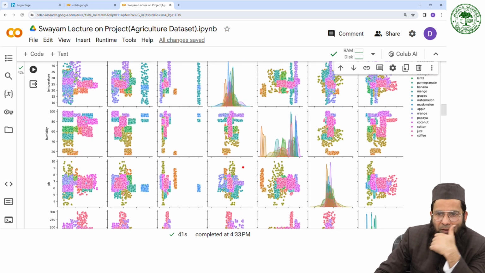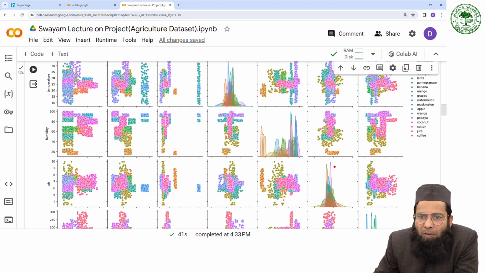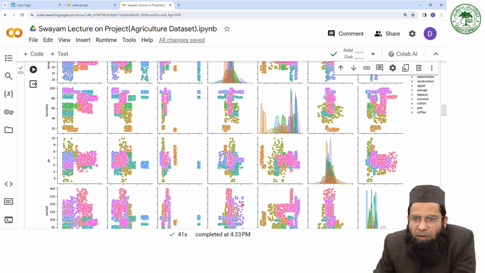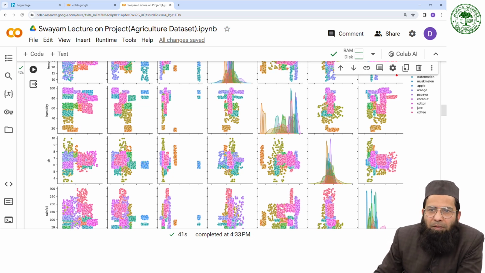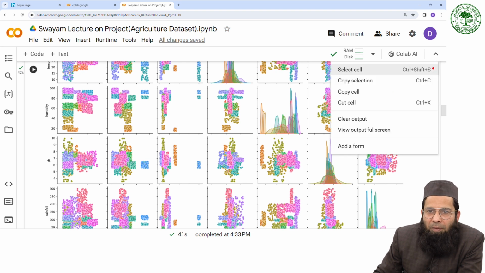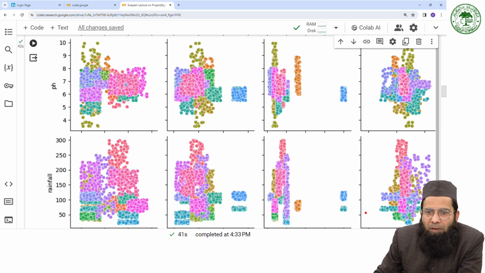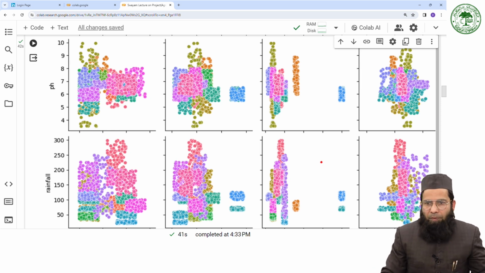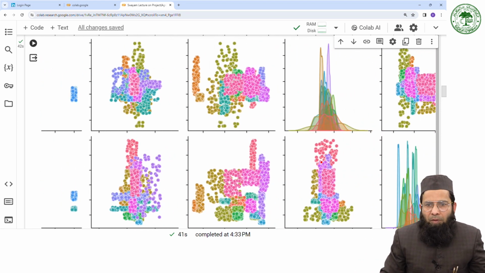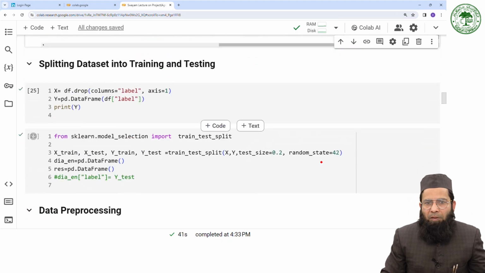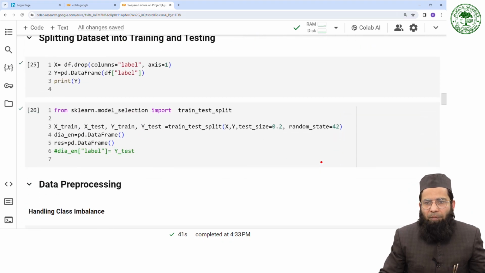Which one is this? This is actually, I think, orange, not papaya. Let me increase the size here. You can observe this one. Sorry.